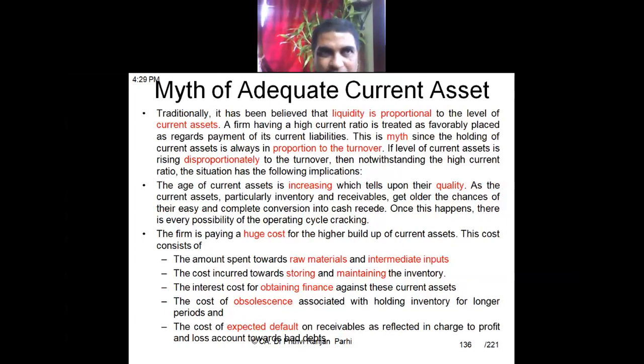You see, age matters a lot. Suppose the debtor is old. Normally, in real management, we classify the debtors: those more than 1 month old, more than 3 months old, more than 6 months old, more than 1 year old, more than 6 years old. Suppose one debtor is more than 3 years old, it has not been paid for 3 years. So definitely this is not a good debtor.